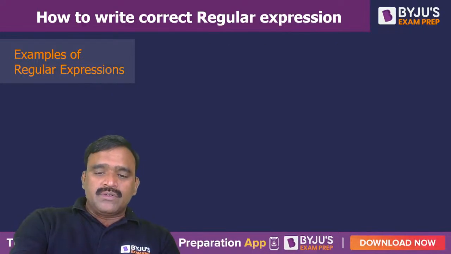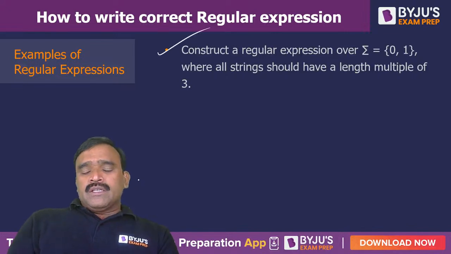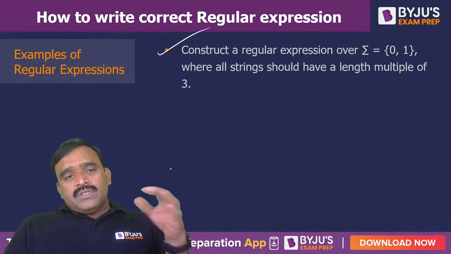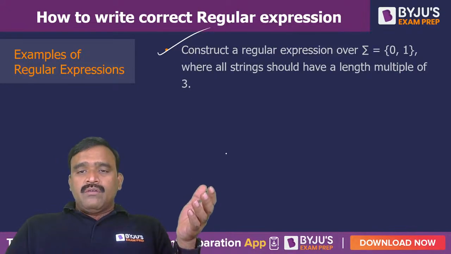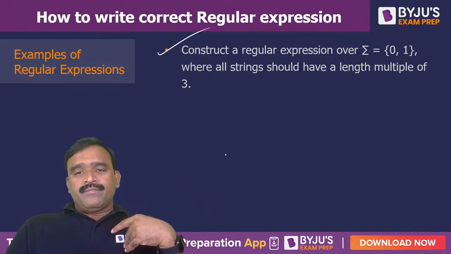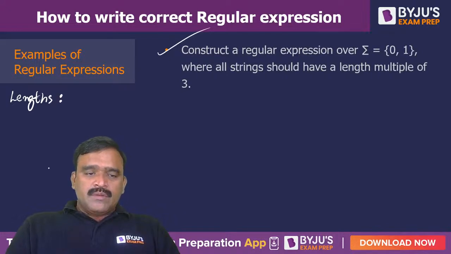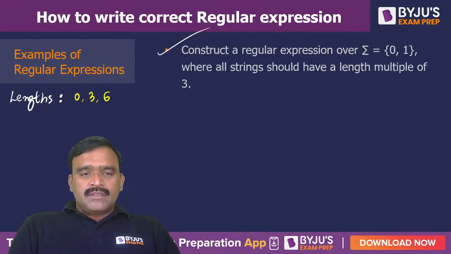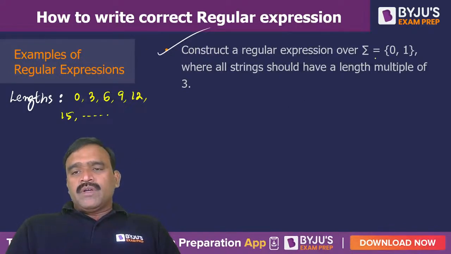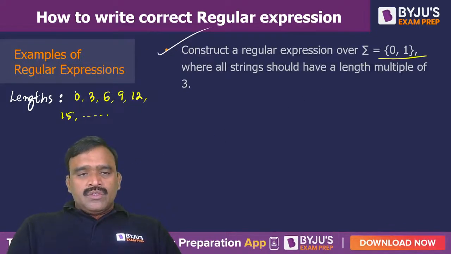And let us move on to the next question. Question number 2. Construct a regular expression over alphabet sigma equal to {0, 1}, where all strings should have a length multiple of 3. So what do you mean by string length multiple of 3? The length of the string is supposed to be 0, 3, 6, 9, 12, 15, like this. And alphabet sigma is {0, 1}. So it is a multiple of 3.